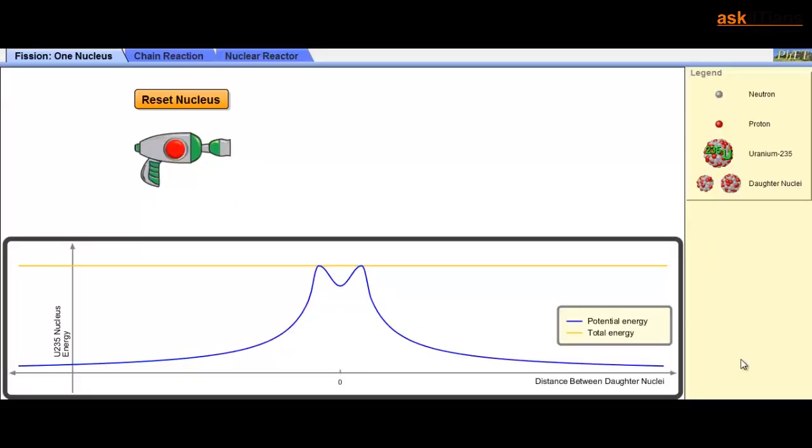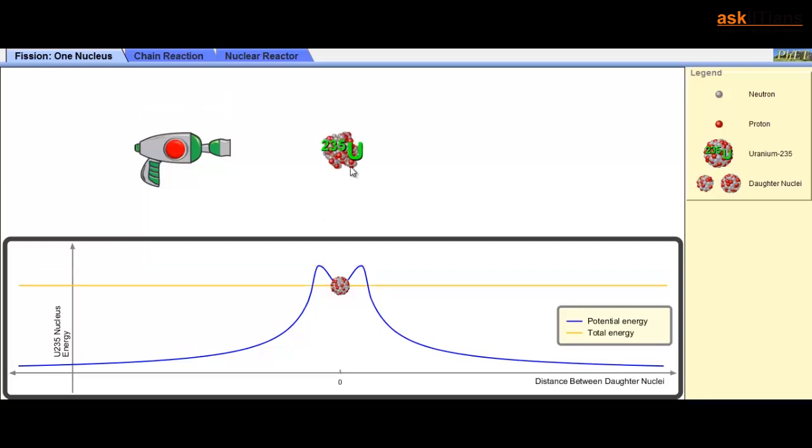So let's study a simulation corresponding to nuclear fission. Nuclear fission can be visualized as 2 nuclei in contact with each other and held by the nuclear forces, and they are a bit unstable. So let's say I have a nucleus of uranium-235.